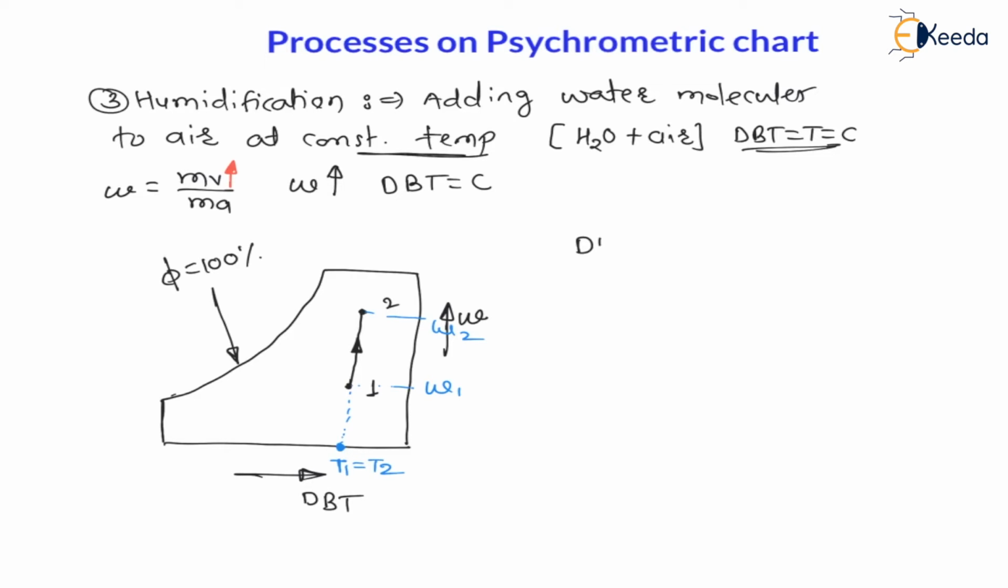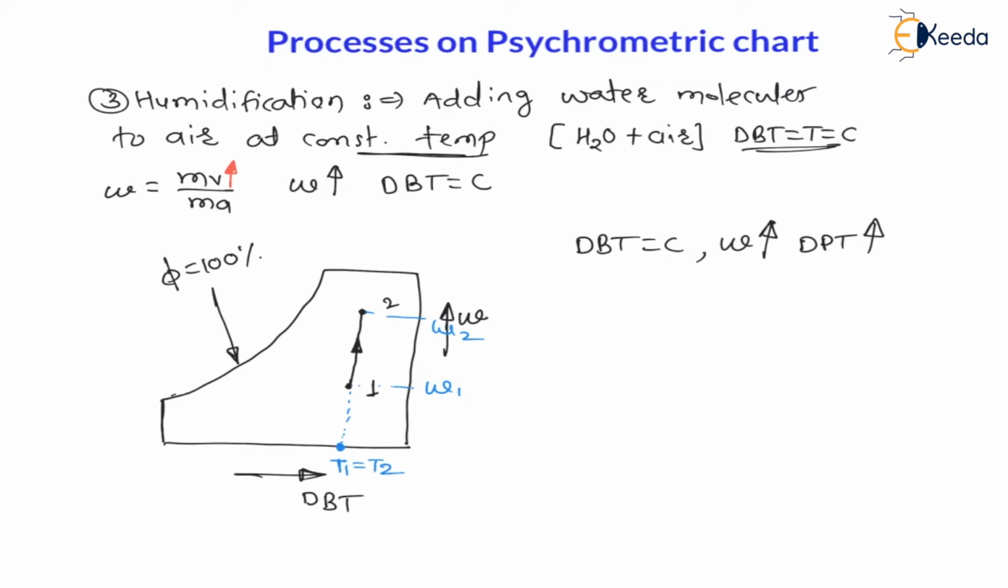Therefore the first point is that dry bulb temperature is constant for humidification and specific humidity is increasing. I have already stated that whatever the effect on specific humidity, the same effect will continue for dew point temperature. Therefore dew point temperature will increase. Now for finding dew point temperature, we have to draw a horizontal line from state 1 and state 2, and we have to make the air saturated.